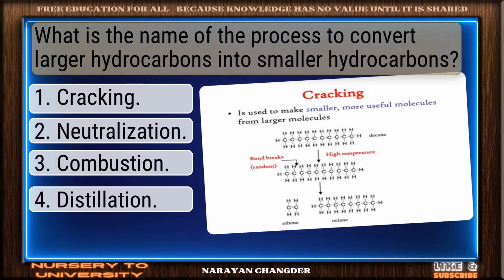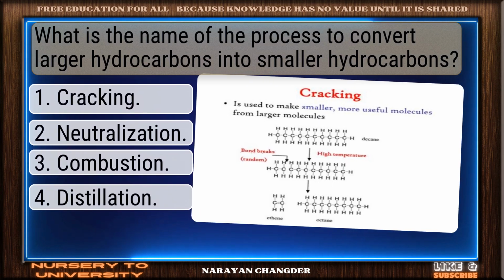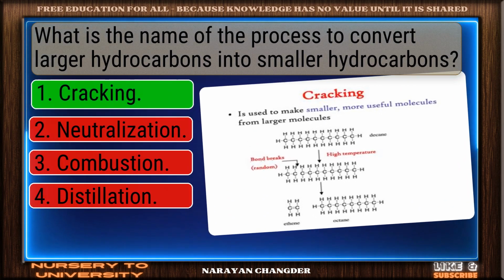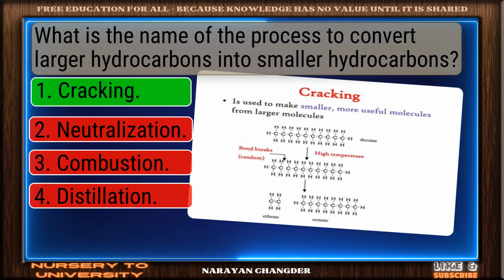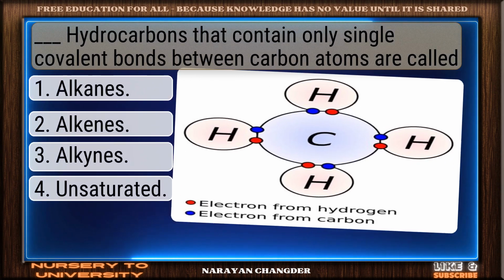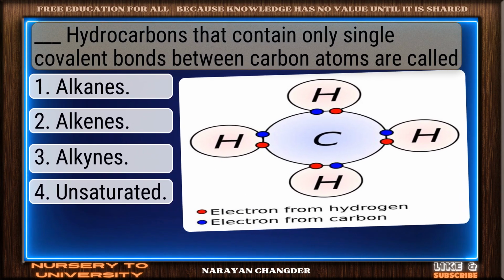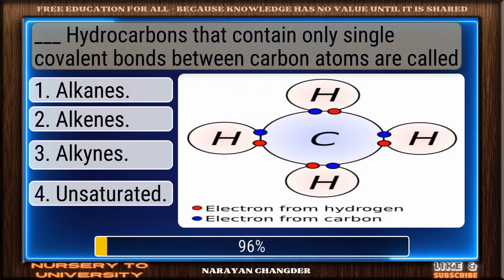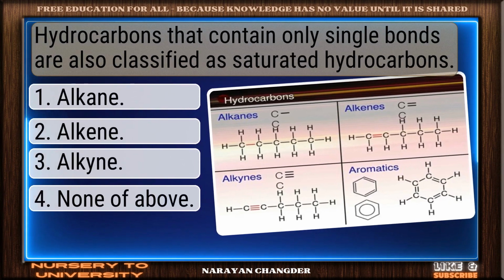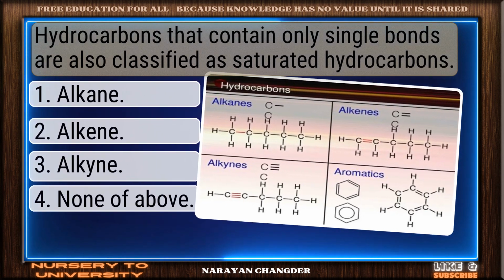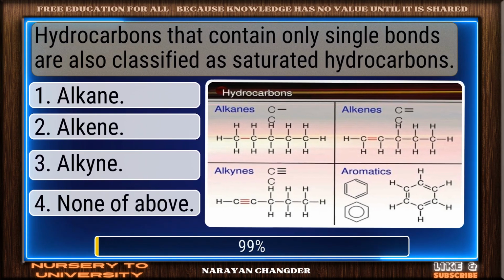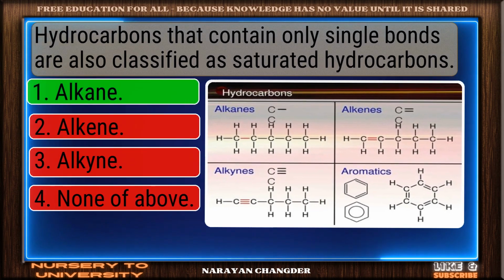What is the name of the process to convert larger hydrocarbons into smaller hydrocarbons? Excellent choice. Cracking is the right answer. Hydrocarbons that contain only single covalent bonds between carbon atoms are called. Strong choice. Alkanes is the right answer. Hydrocarbons that contain only single bonds are also classified as saturated hydrocarbons. Solid response. Alkane is a valid choice.